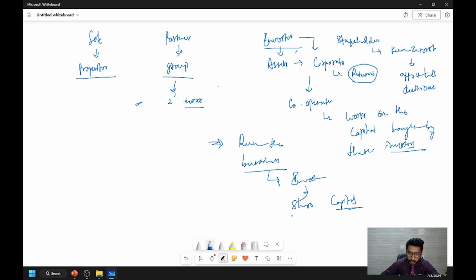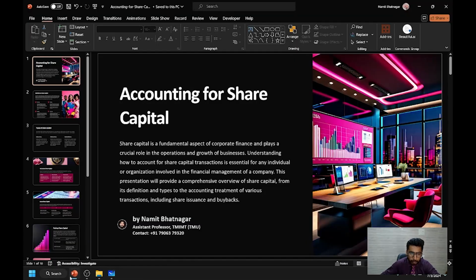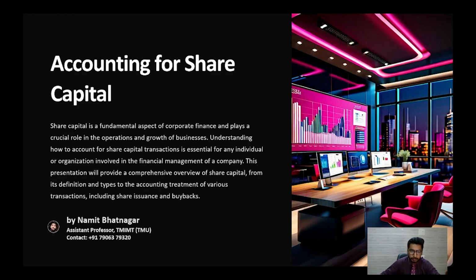Let us just break down these words, share and capital. Your share in the capital of the company. Now let us just look at the definition.